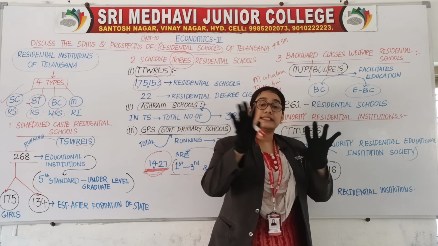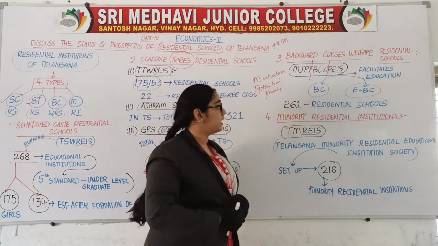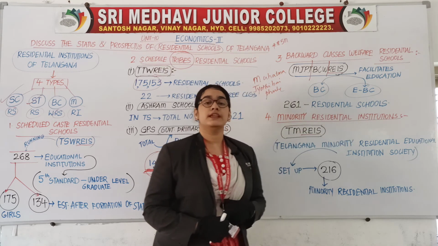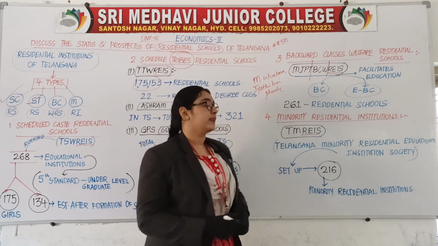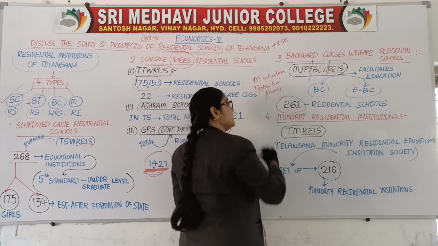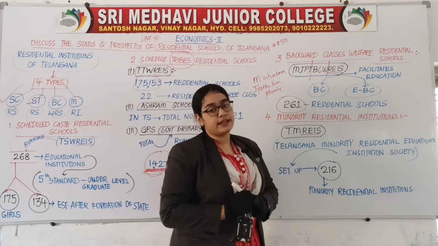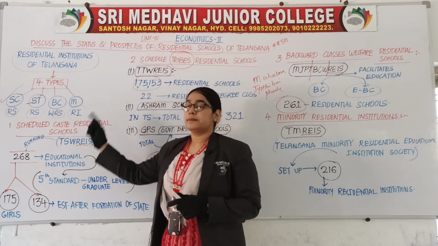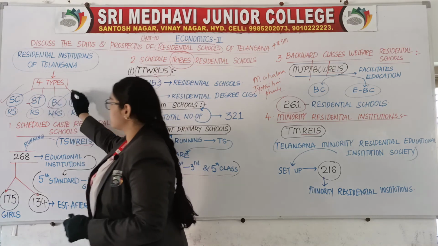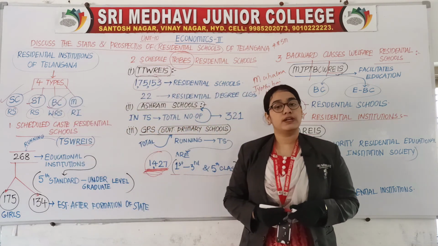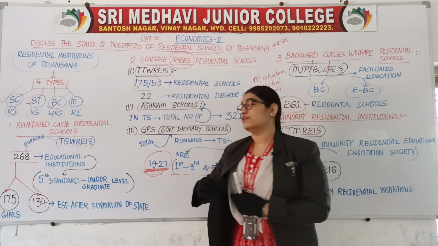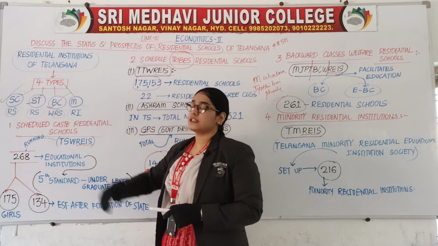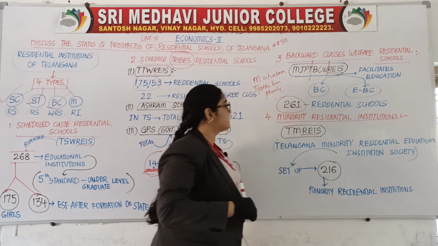So how many residential schools are there? There are 261 residential schools. How many? 261 residential schools are there. So how many points have we done? SC, ST, BC. Scheduled caste, scheduled tribes, backward class. These three are done. Now the fourth one here is minority residential institution. Let us go with the last and final point.